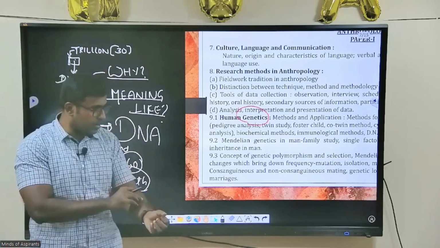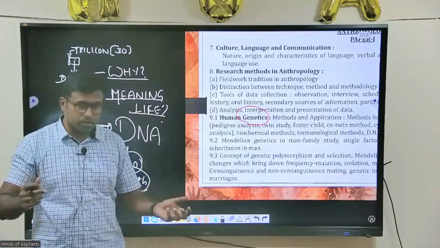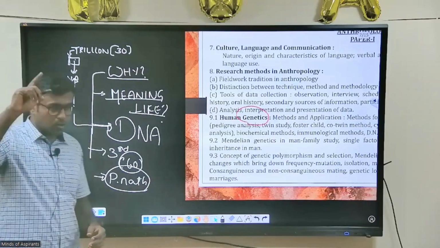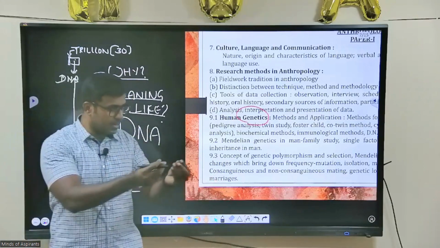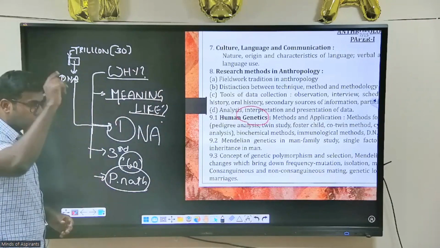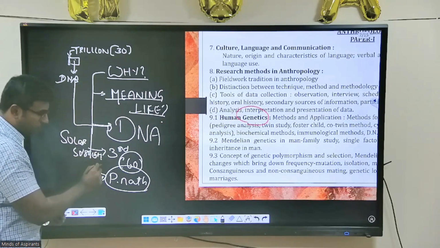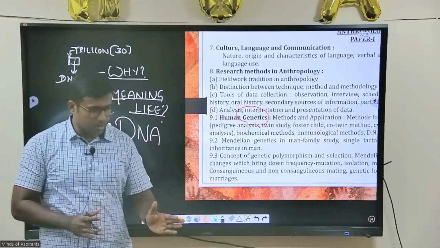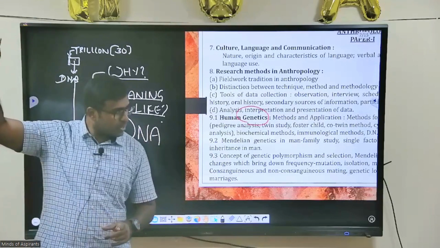Like that, if you pull the DNA out of all your cells and put it across into a rope, you know where that rope will reach? From your body, I'm going to take the DNA that you're carrying and make it into a rope. That rope will reach the extent of the solar system. The sun, the planets, the solar system distance that we are trying to cover, each of us is walking with a rope which is actually covering that distance.